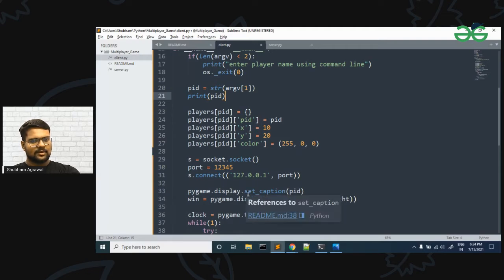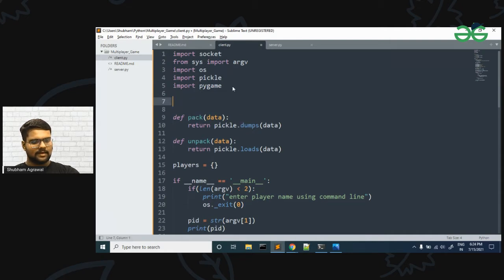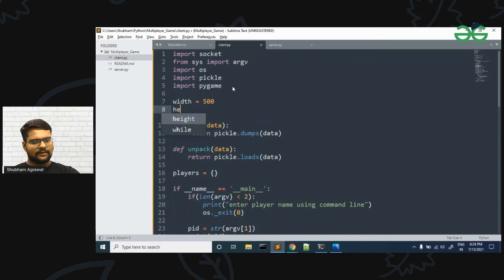Now in the window, we have pygame.display.set_mode, in which we have to set the height and width of our game window. For this, we have to make some global variables: width equal to 500 and height equal to 500.